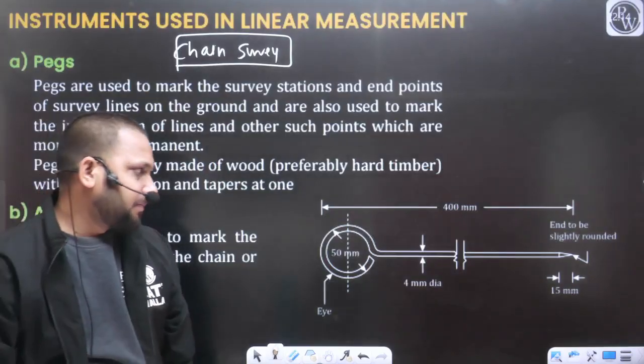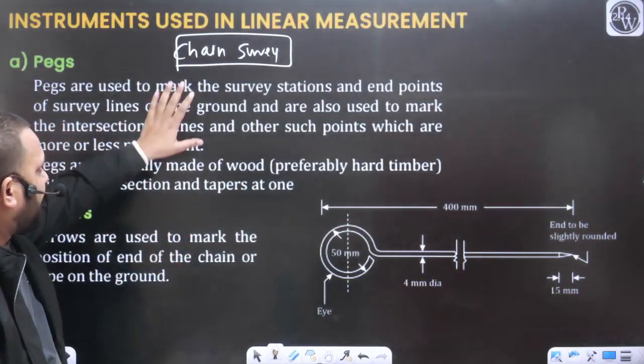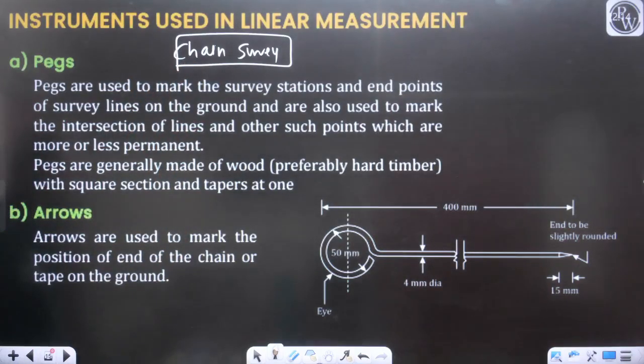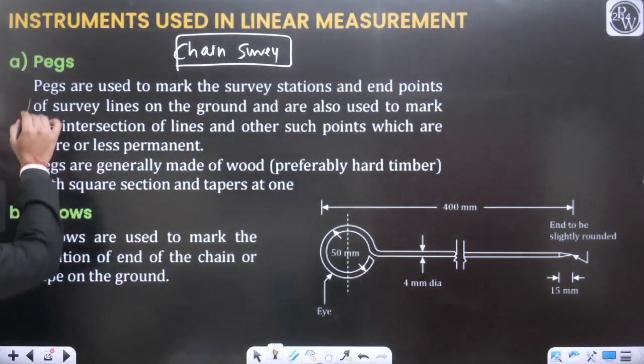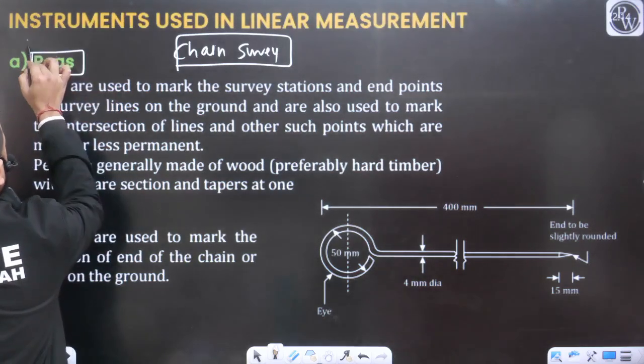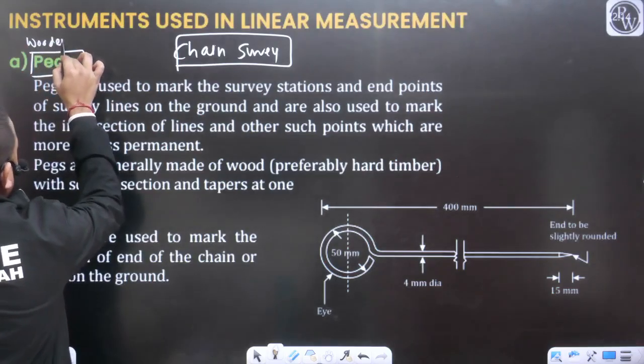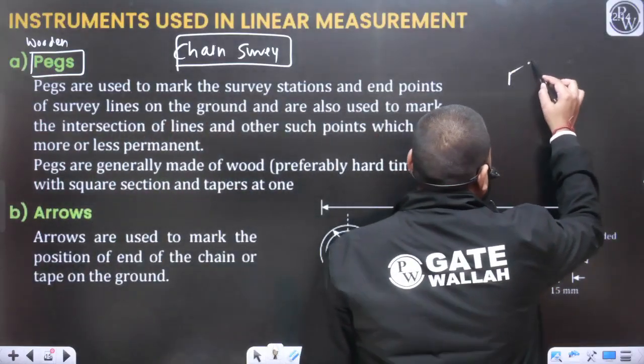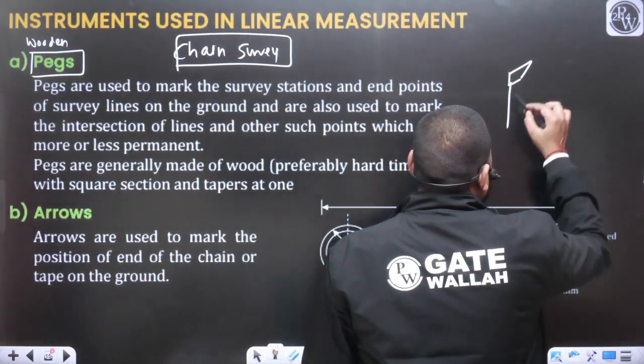Can we move further? Yes, along with the chain, there are some other instruments required. Now we will talk one by one about their specification and their use. So we require wooden pegs. If I talk about wooden pegs, you must have seen an instrument something like this.